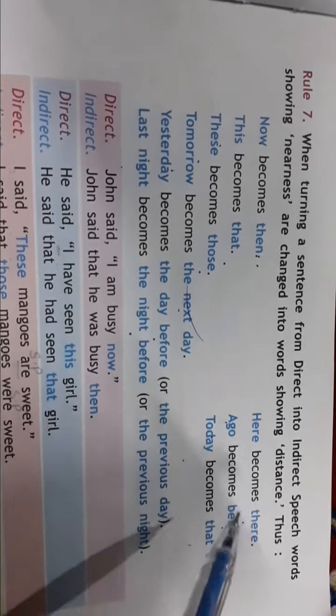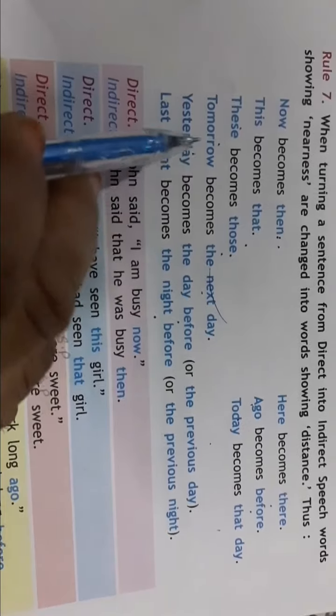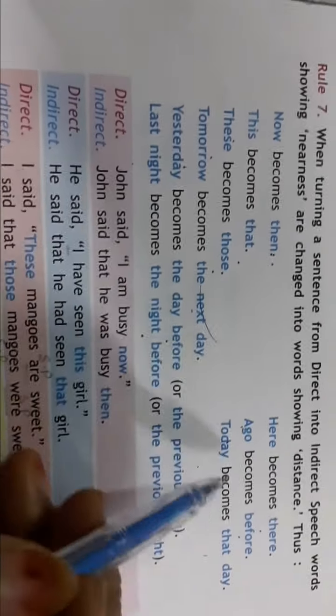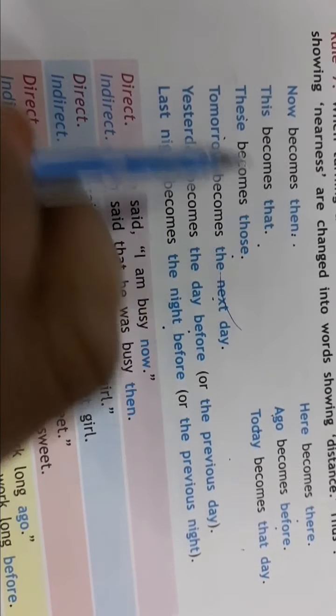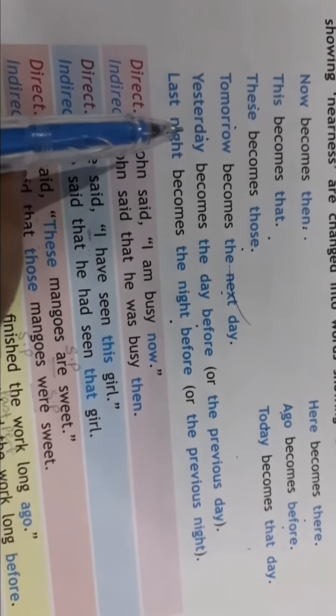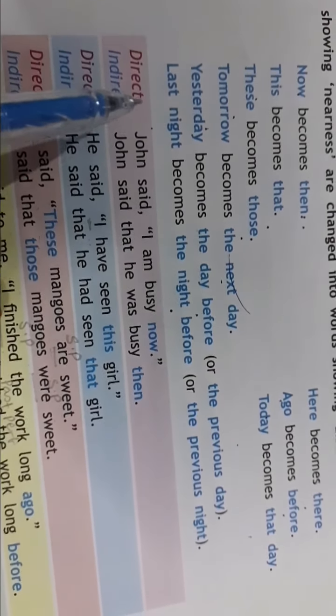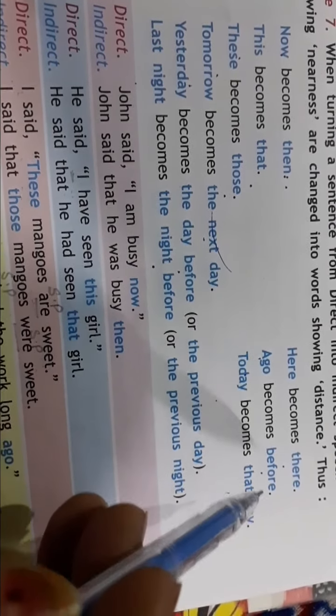Now let's understand rule number 7, how to change the words. Okay, whenever you see these words in reported speech, in that case you have to change these words into these words. See how you will change. Now becomes then, this becomes that, these becomes those, tomorrow becomes the next day, yesterday the day before, last night the night before. Here becomes there, ago becomes before, today becomes that day.